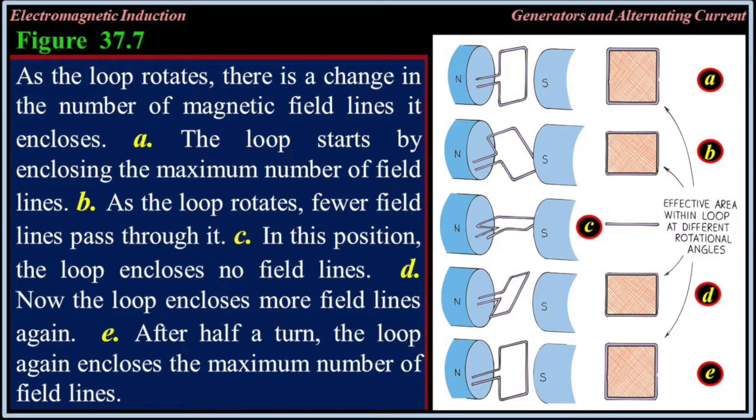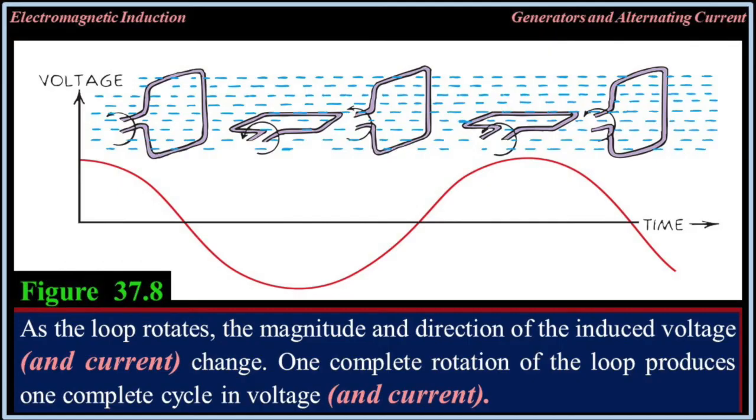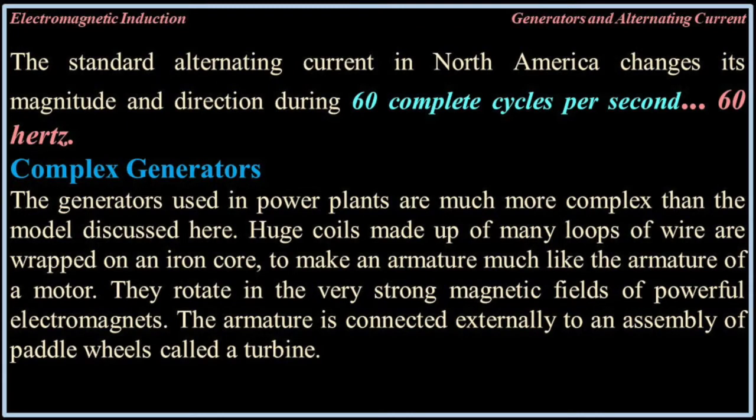The voltage induced by the generator alternates, and the current produced is alternating current. The current changes magnitude and direction periodically, as shown in 37.8. As the loop rotates, the magnitude and direction of the induced voltage and current change. One complete rotation of the loop produces one complete cycle in voltage and current. The standard alternating current in North America changes its magnitude and direction 60 complete cycles per second, 60 hertz.